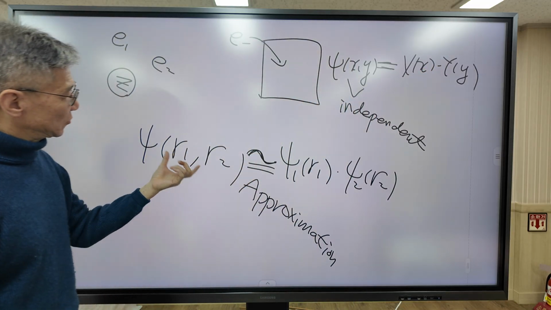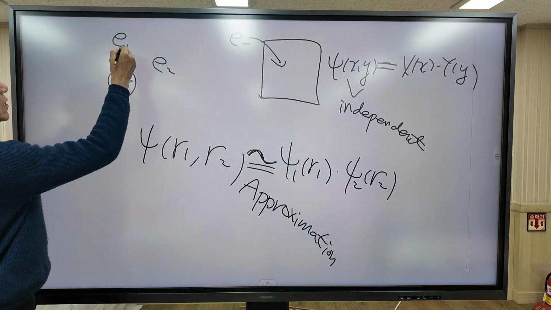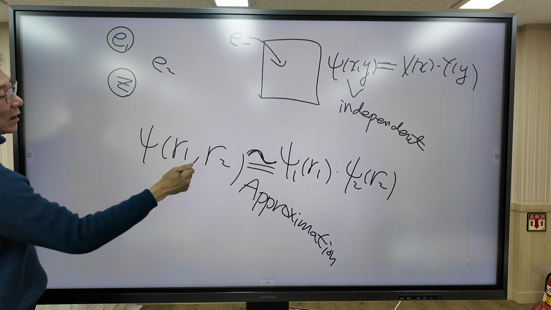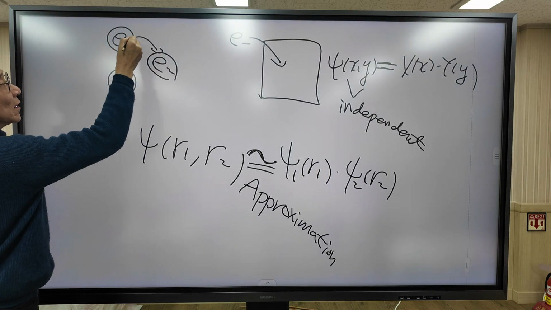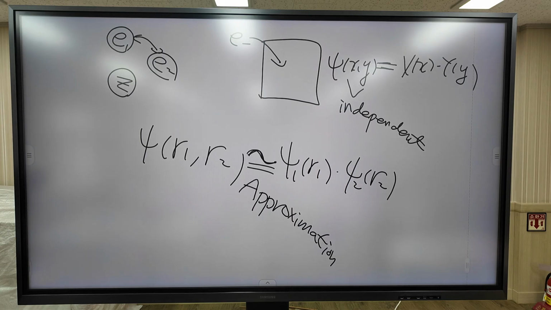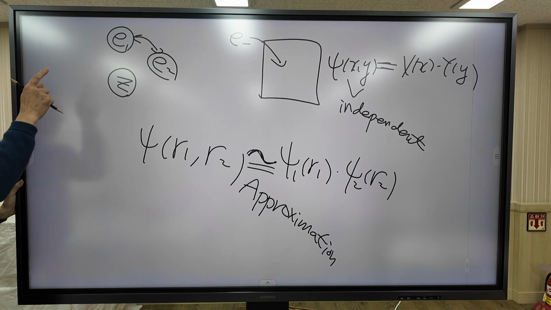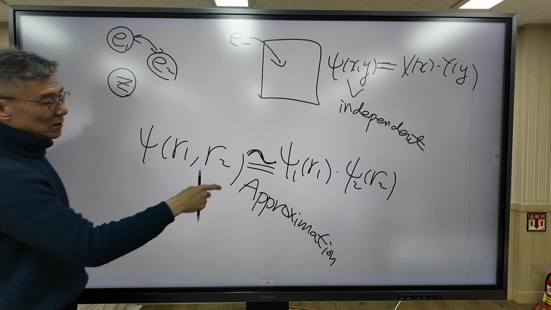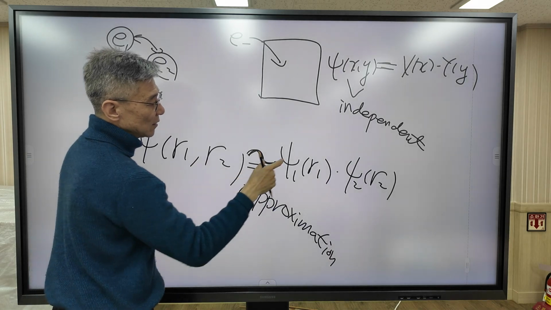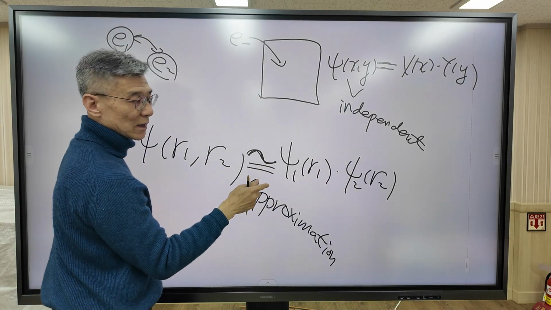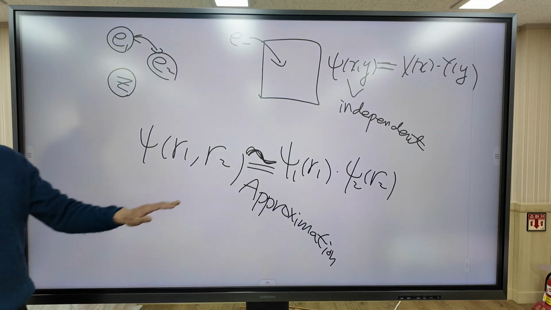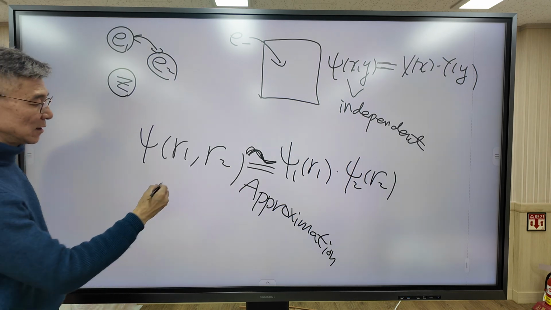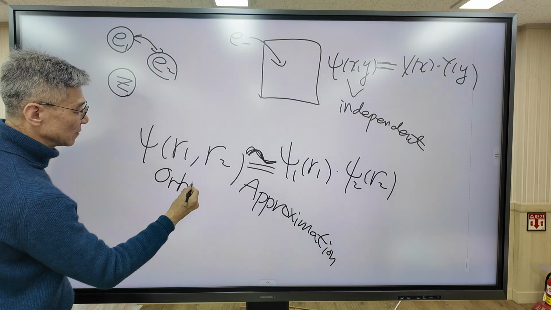But how about this situation? R1 represents the coordinate of electron 1, R2 represents the coordinate of electron 2, but these two electrons interact with each other through electrostatic interaction. So expressing the wave function in this way is not exact, it is just an approximation. This kind of approximation is called the orbital approximation.